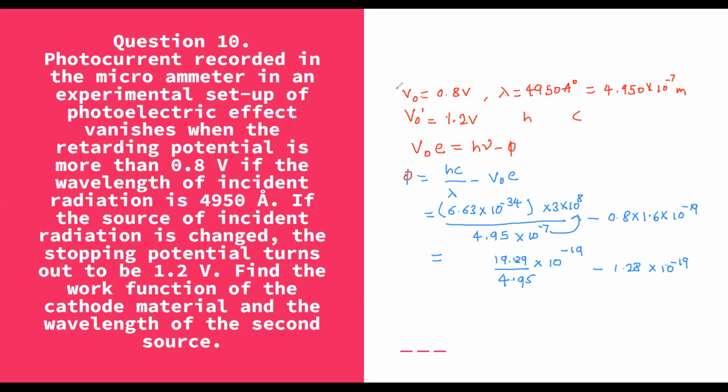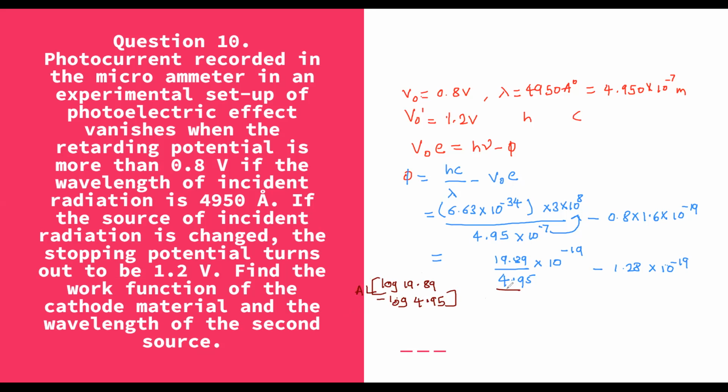So log of 19.89 minus log of 4.95. Let's do it separately and substitute the final answer here, so it will become easy for you.